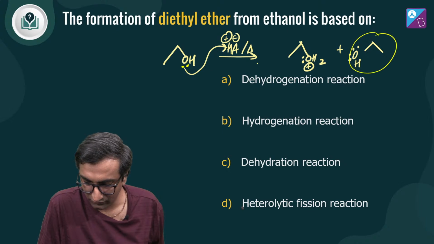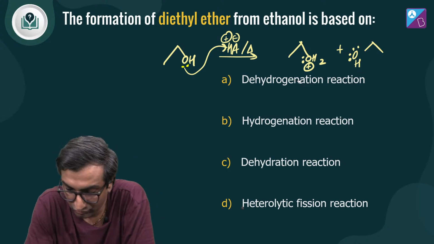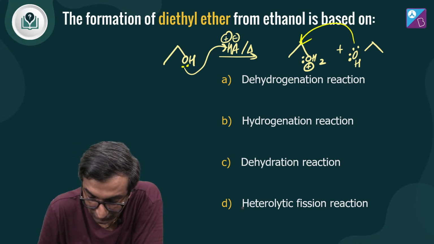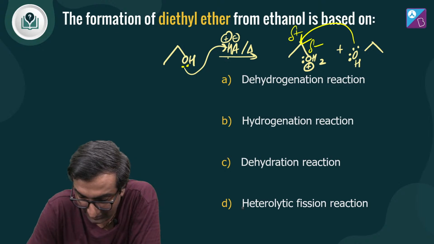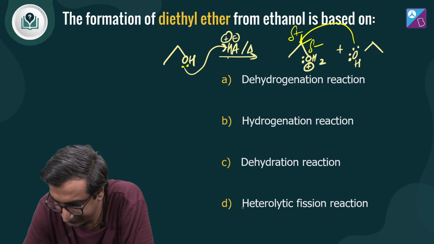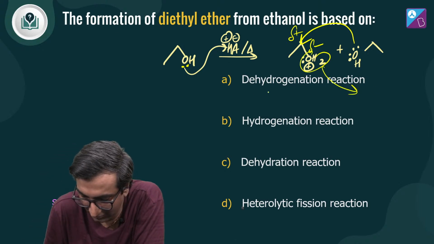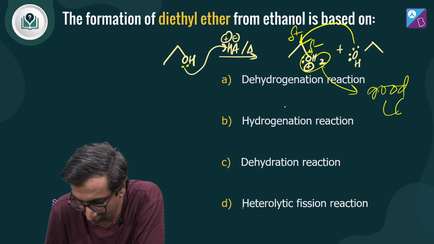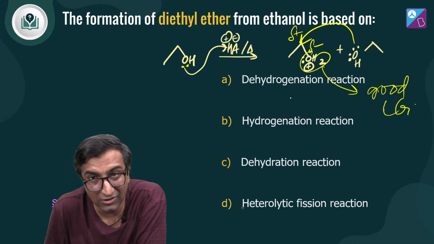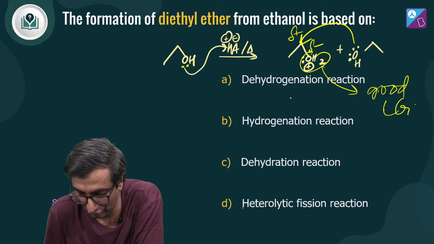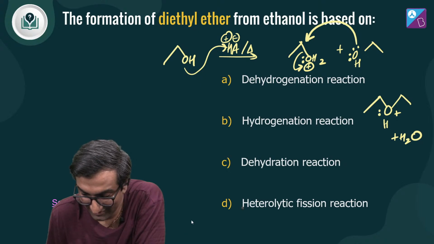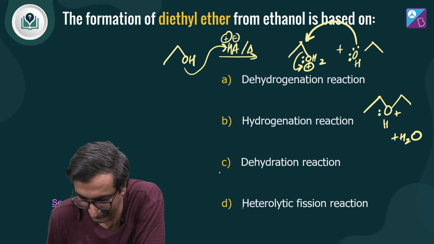And then you've got this guy over here, तो ये attack करेगा इस पे because now there's a delta plus and a delta minus over here. OH is a bad leaving group, but OH2 plus, that's a good leaving group. ठीक है? Hence you get this whole compound right here.